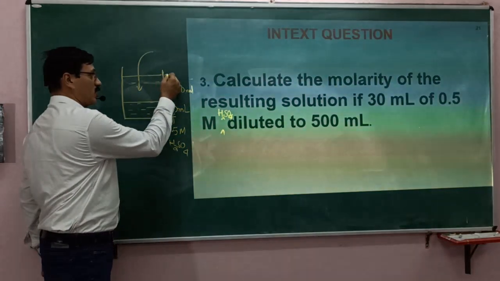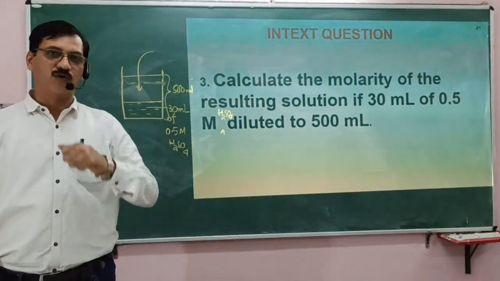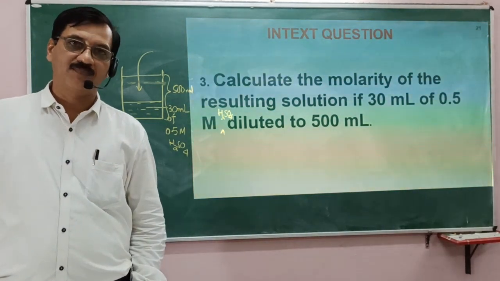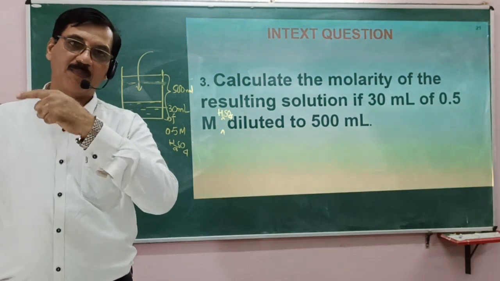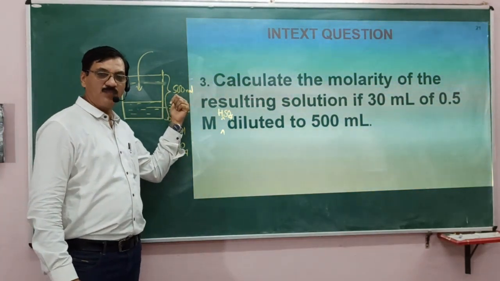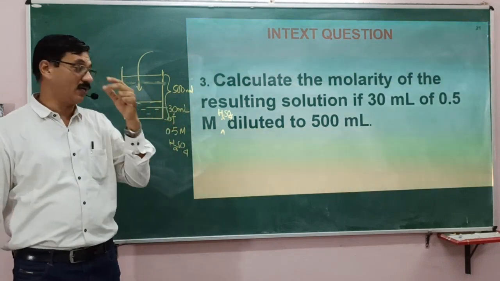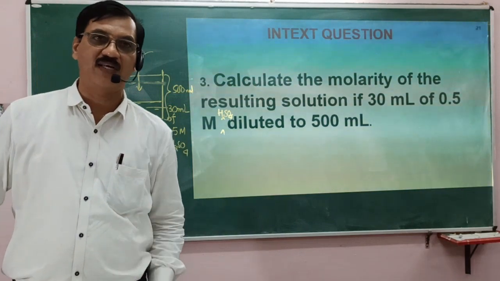Now, what is the total volume of solution? It is 500 ml only. Therefore, it is rather an easier one. Molarity is number of moles of solute divided by volume of solution in liter. The denominator is 500 ml, that we know now. 500 ml means 0.5 or half liter.